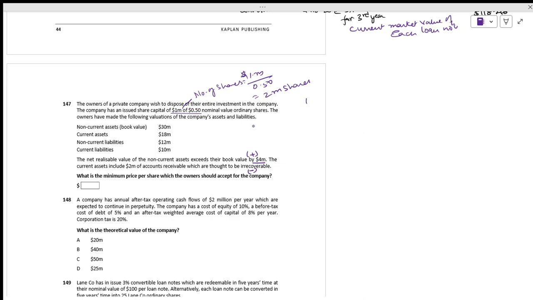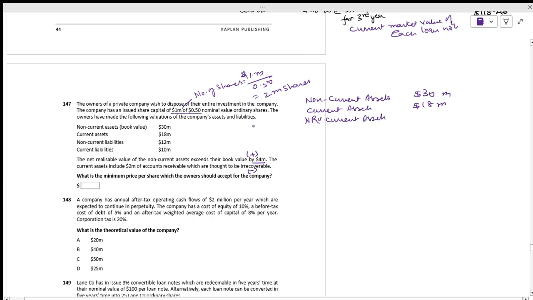Now what will happen? You take non-current assets, 30 million. Current assets, 18 million. Next you have the excess NRV of current assets, which is 4 million.